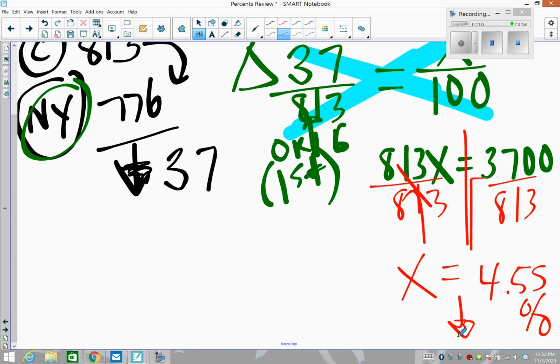Now, those aren't real numbers. Those are made up numbers. And you saw that in the video. Just trying to give you some real life examples of how that could work. So a decrease of 4.5%, 4.55%. So 37 students is a 4.55% change.